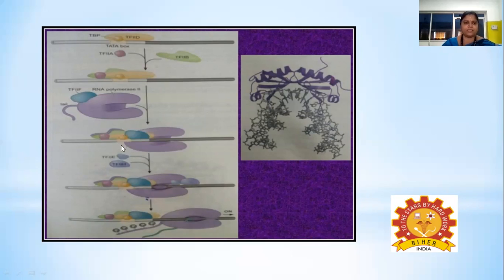The binding of this RNA polymerase enzyme results in the binding of two more transcription factors, TF2E and TF2H. All these transcription factors and the enzyme assemble at the promoter region of the gene, whereby promoter melting occurs, which indicates the initiation of transcription.